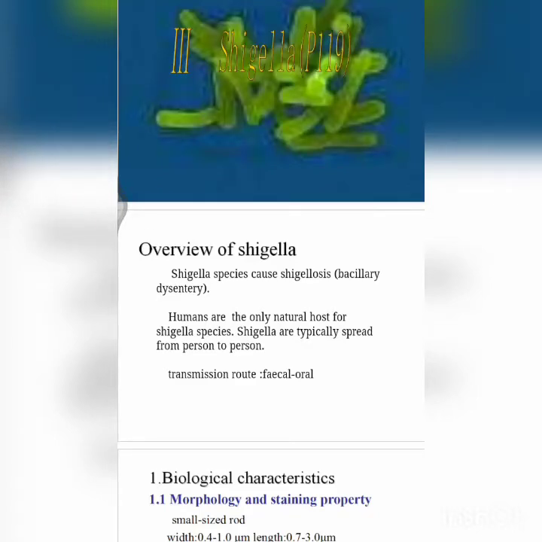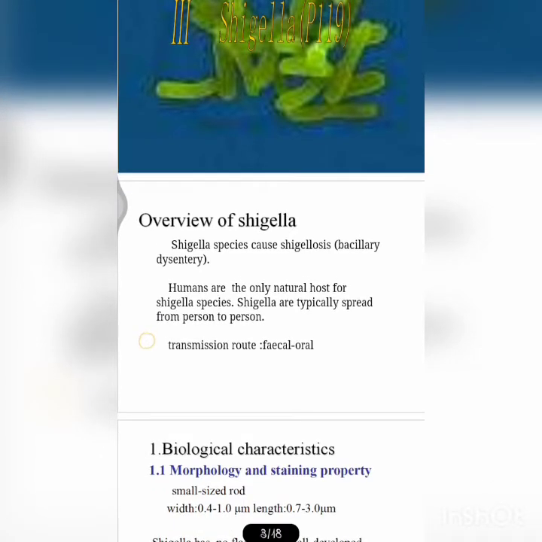Now we are going to see the Enterobacteriaceae, that is Shigella. So the Shigella species causes shigellosis, that is bacillary dysentery. So first we need to know the difference between dysentery and diarrhea. What is diarrhea? Diarrhea is normal liquid fluid feces, and dysentery is feces with blood and mucus. That is dysentery.